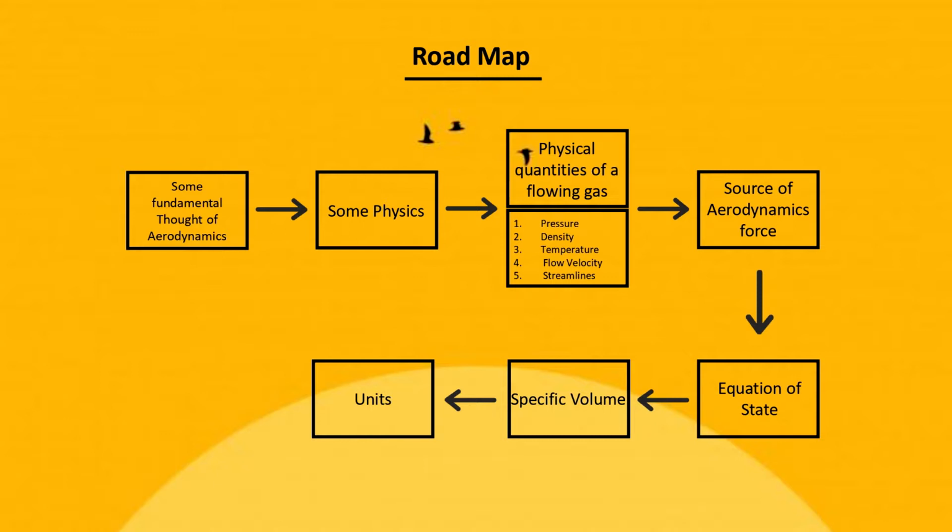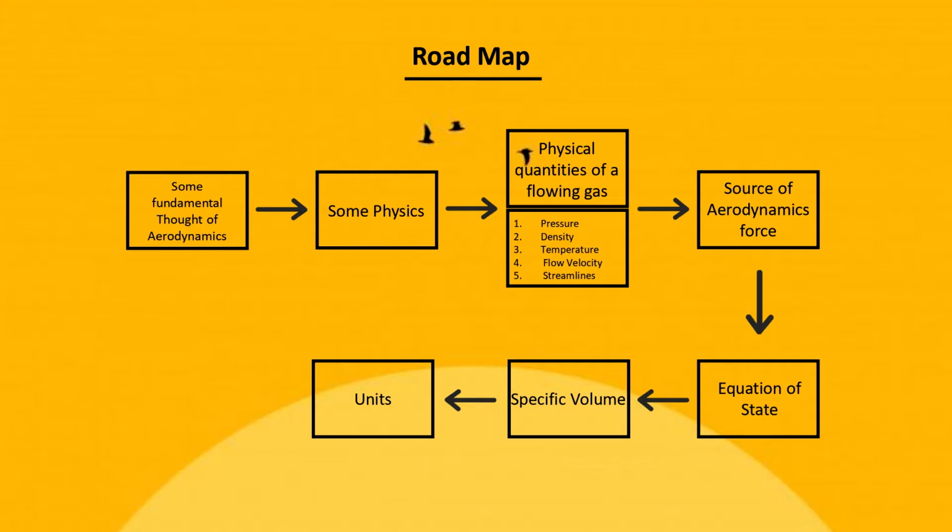First, we will talk about some physics that is important to learn basic aerodynamics. We will start with some physical quantities of a flowing gas, which are first pressure, second density, third temperature, fourth flow velocity, and fifth streamline. We will discuss their symbols, definitions, formulas, and concepts.